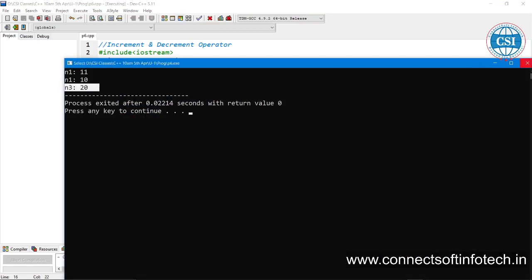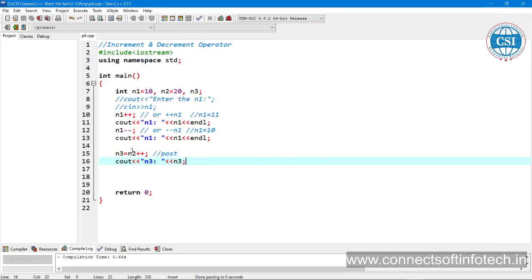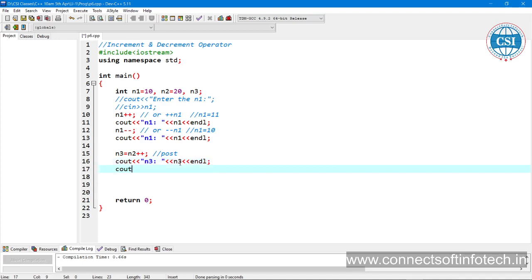Now if you want to print n2, what is going to become of n2? n2 will be incremented by 1. It's known as post increment. All this concept we have seen in the C language. That's why, to learn any programming language, it is very important. While learning other programming languages like Java and Python, if your basic concepts are very clear, then you can understand any programming language concept easily.